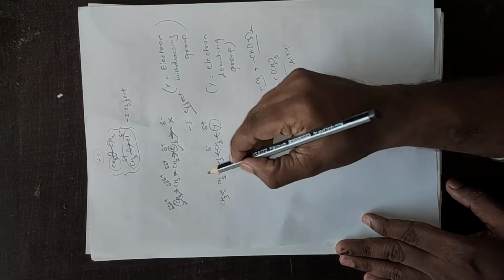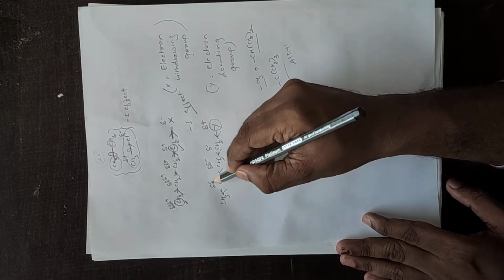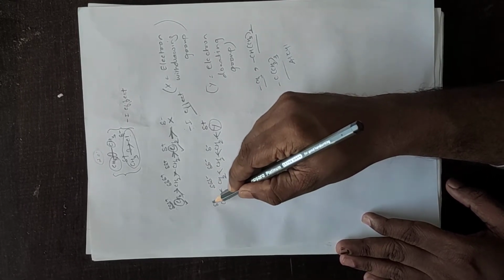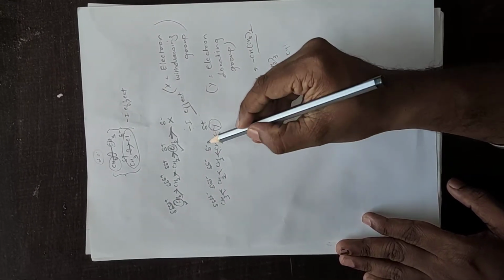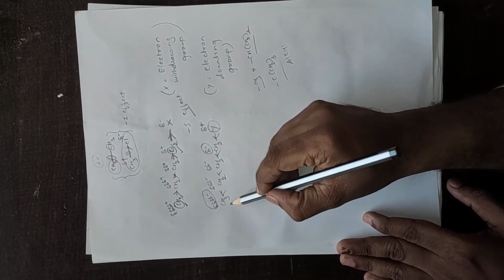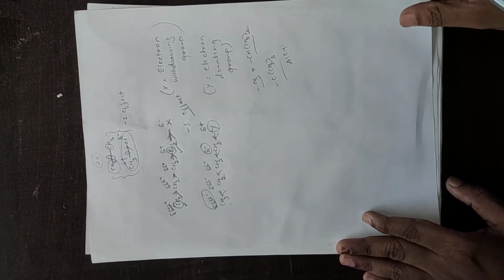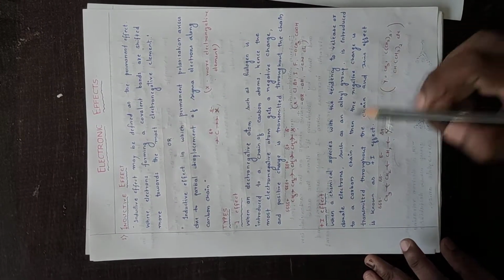This will go on moving like this. Whatever has happened in the plus I effect, the same thing will happen in the minus I effect. Here 4 delta should come. So the magnitude of negative charge is more here, whereas the magnitude of negative charge is very less on the last carbon atom. Okay, now let's read the definitions that I have written. I hope you have understood.